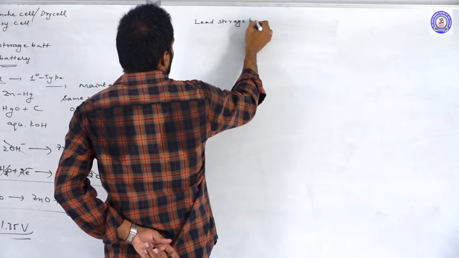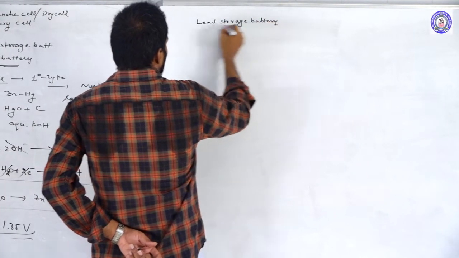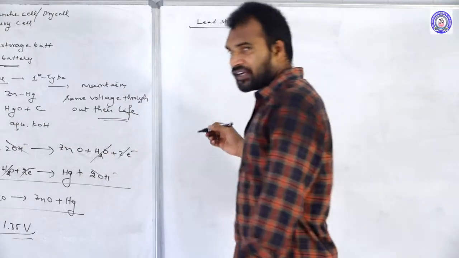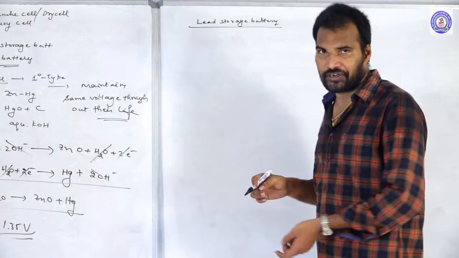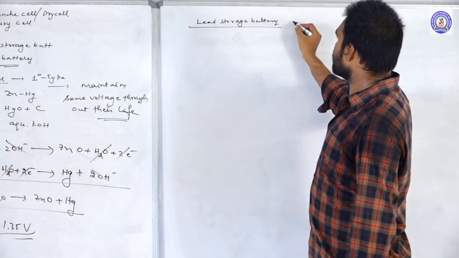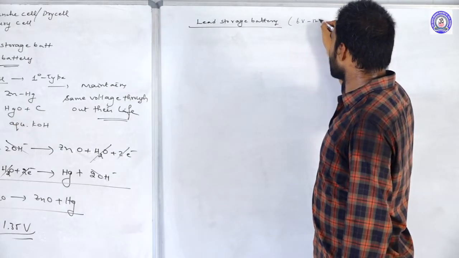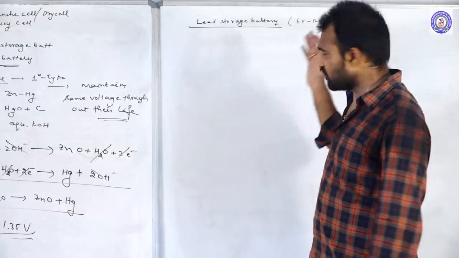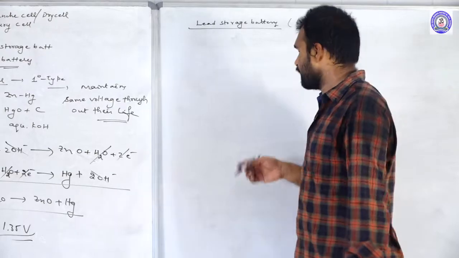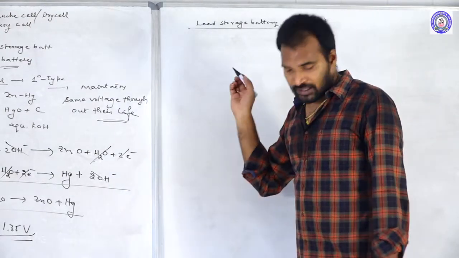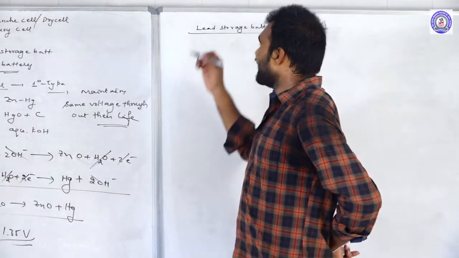Lead storage battery. The batteries that we are using in inverters are lead storage batteries only. The voltage it will produce is 6 to 12 volts. So the voltage is very high, 6 to 12 volts of potential difference electricity they will generate. Let us see, what is this lead storage battery?